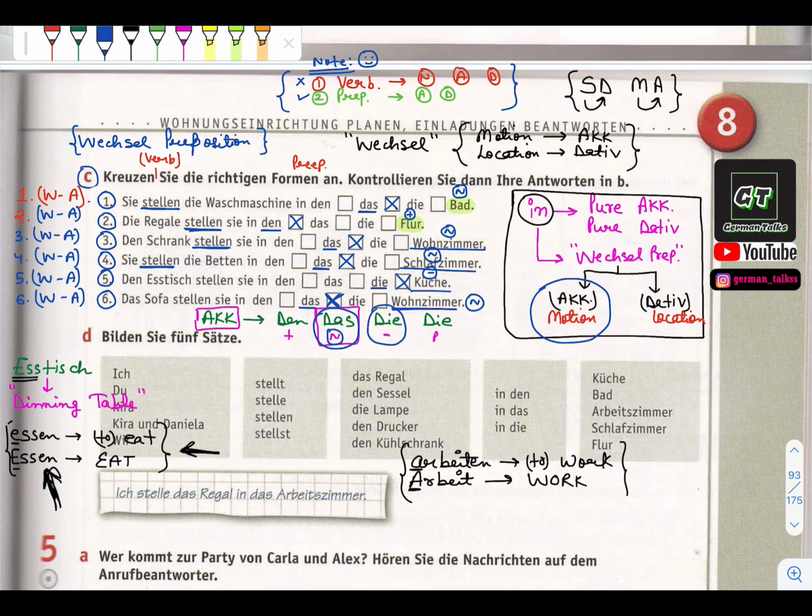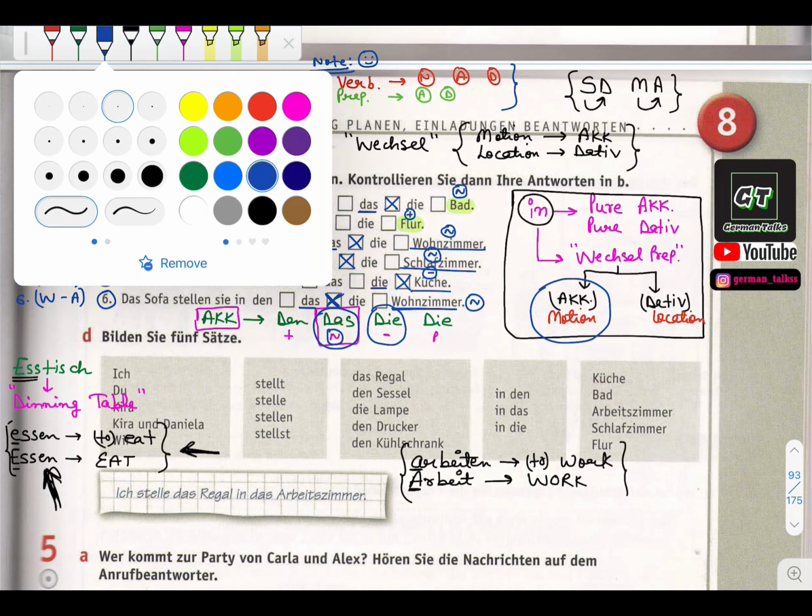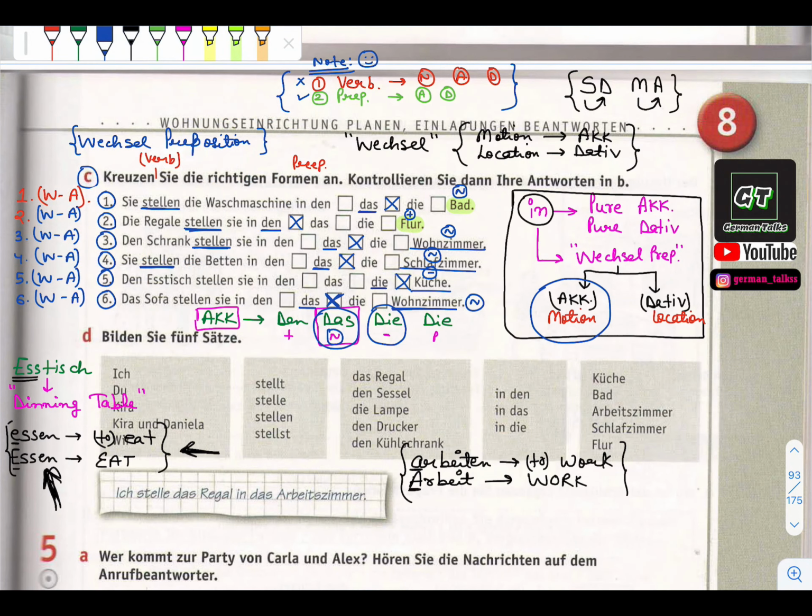One thing you will note down, that all this activity is just about Wechsel of accusative. All these sentences come into accusative. So you can make a note here that these all are examples of motion.